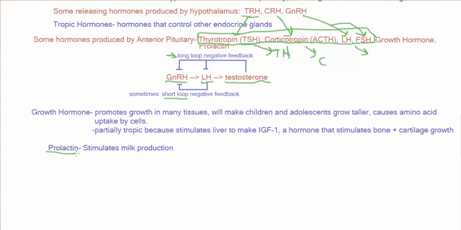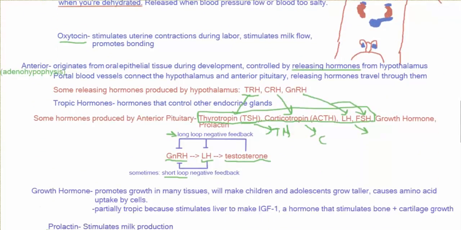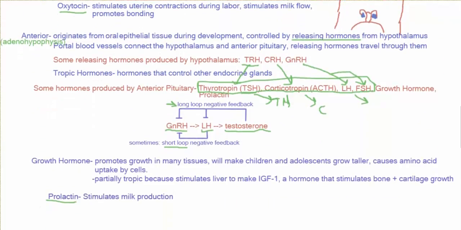But if you remember, we already talked about a milk hormone, because there's oxytocin from the posterior pituitary, which stimulates milk flow. So what's the difference between oxytocin and prolactin? Well, prolactin causes milk production, but it doesn't actually release that milk. Oxytocin is what actually causes that milk to be released. So how I remember oxytocin is that baby giving a toast because it's drinking its milk. It's oxytocin. And you can remember prolactin because it causes milk production.